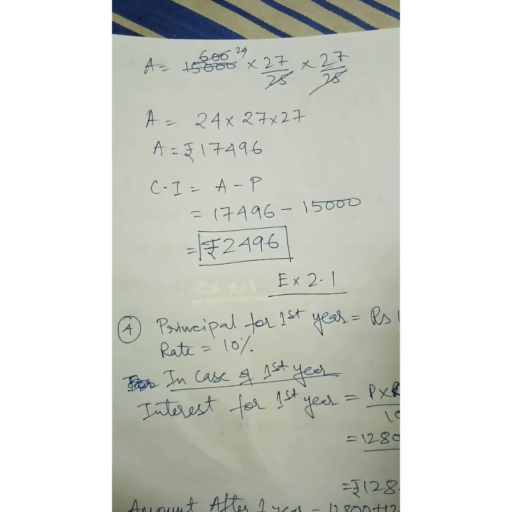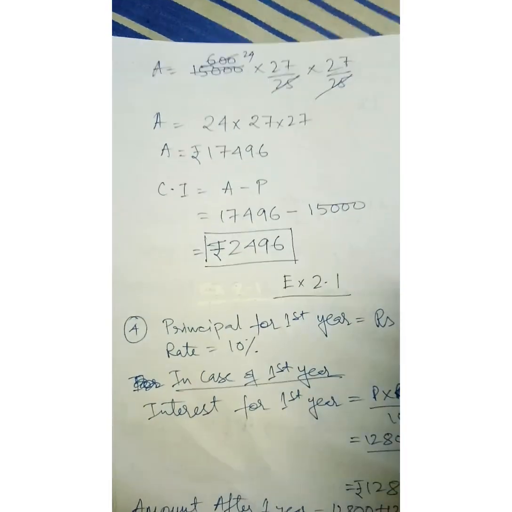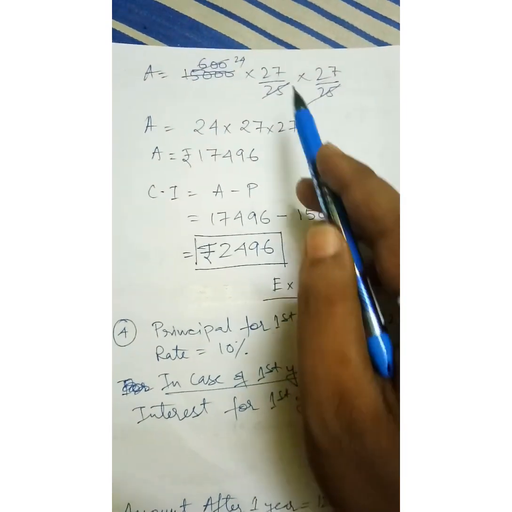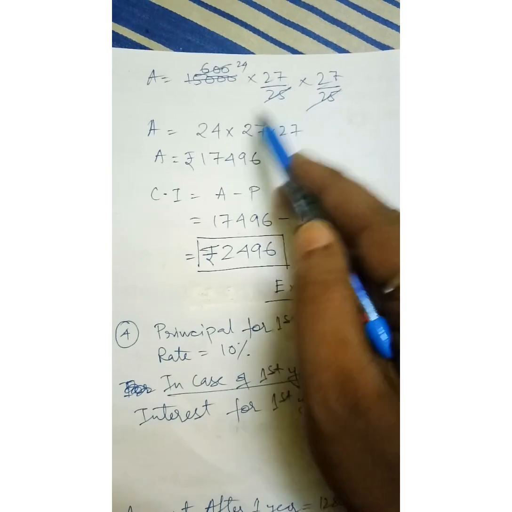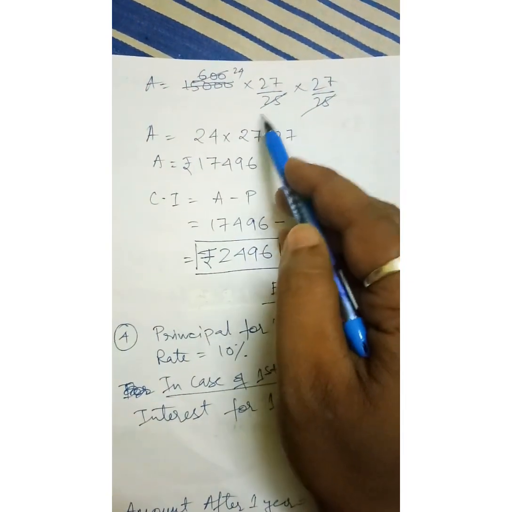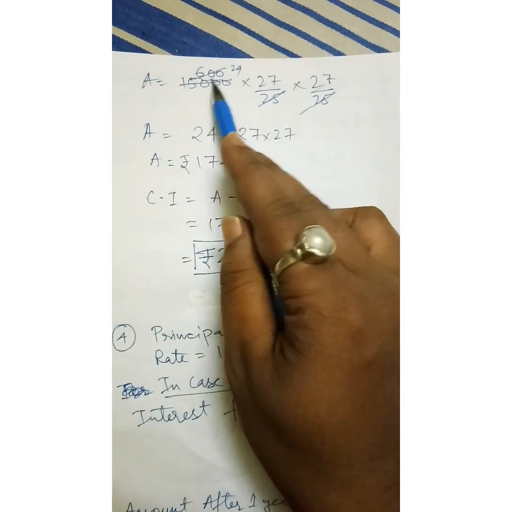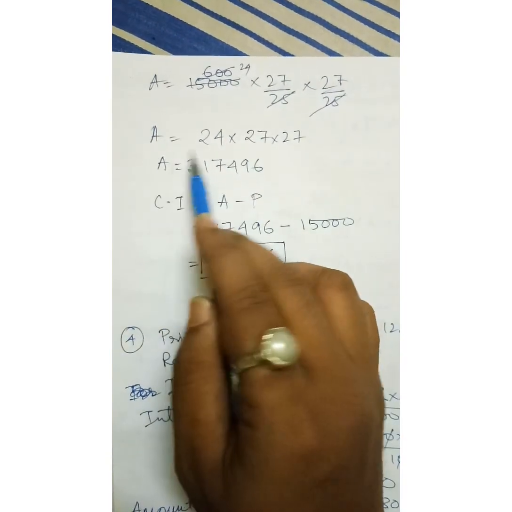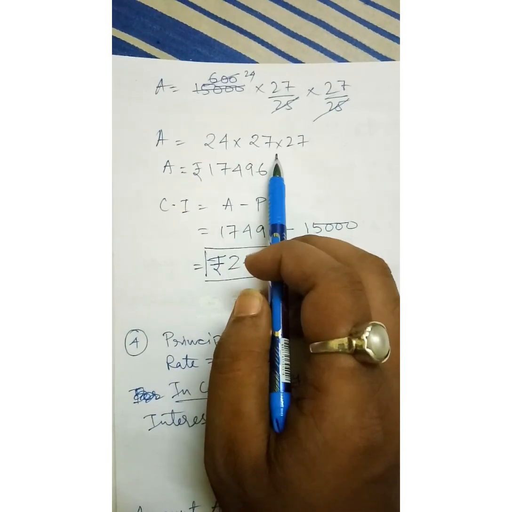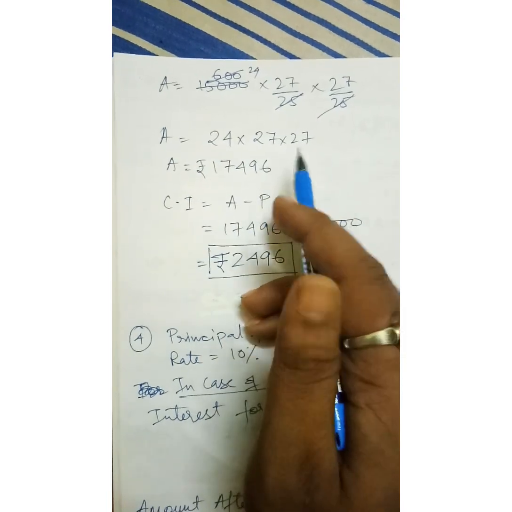Those who have attended my classes, I have told that you should not square it; only write down 2 times. If it is a cube, you write down 3 times, so that it is much easier to cancel out the value. Same thing I have done: 25 into 600 is 15,000, and 25 into 24 equals 600. Now amount equals 24 into 25 into 27 into 27. Now amount equals 17496.